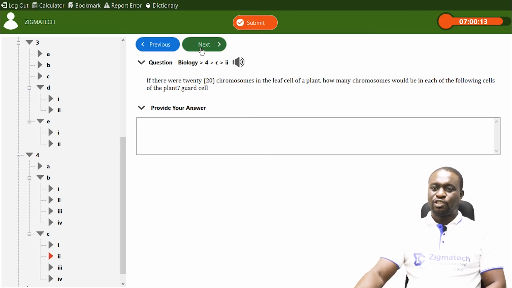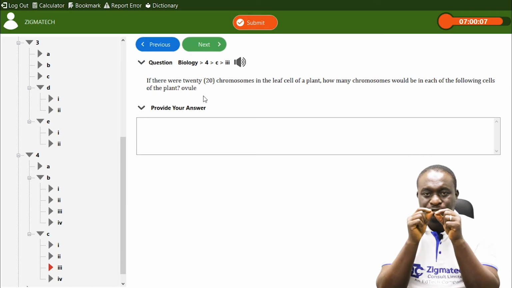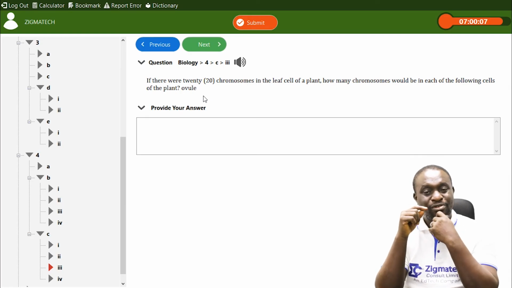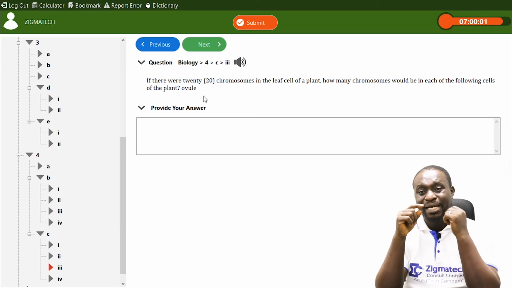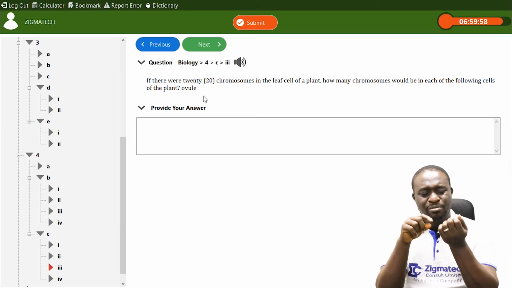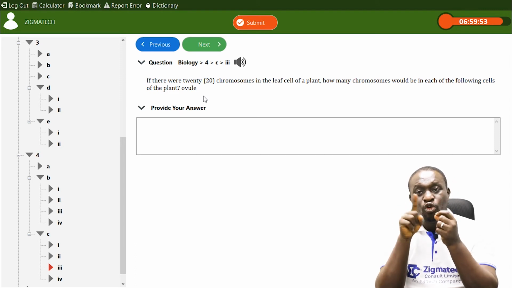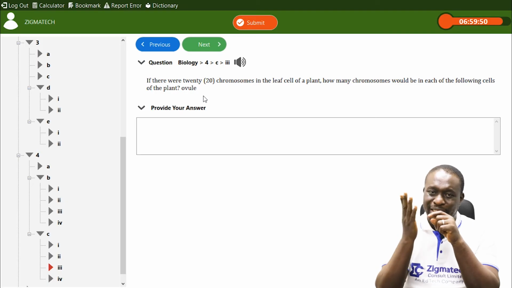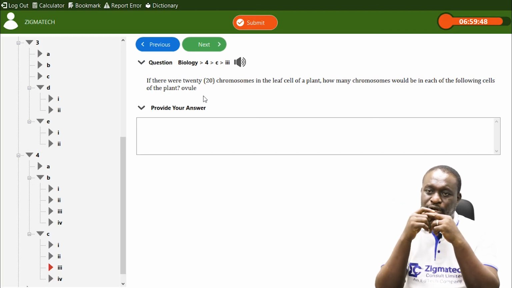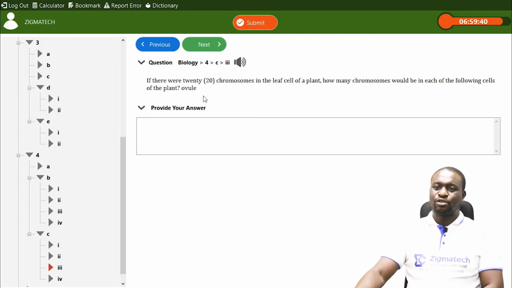Next question, 4CII. The same question, but this time they are looking at the ovule. I earlier mentioned that the male reproductive gamete, the male reproductive sex cell of a flowering plant is the pollen grains, and the female reproductive gamete or sex cell of a flowering plant is the ovule. So it is going to be haploid. That's meiosis. So in other words, 20 for the parent organism, the ovule will have 10 chromosomes. So there are 10 chromosomes in the ovule.